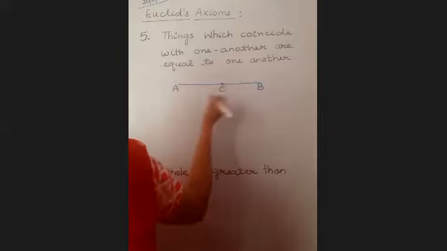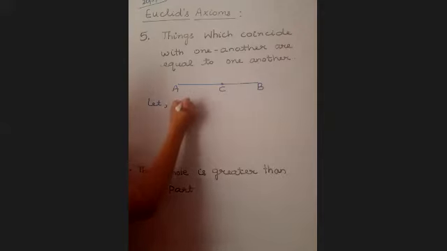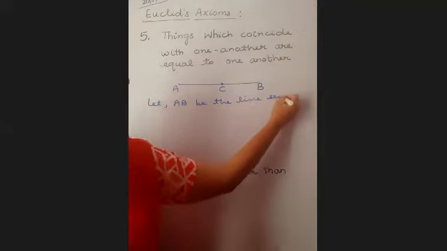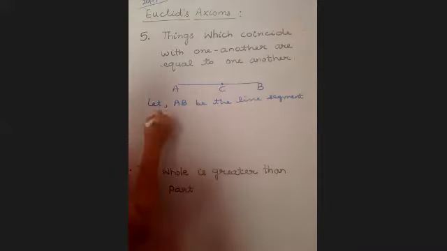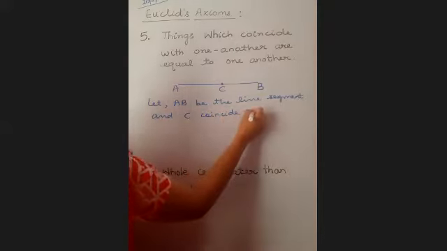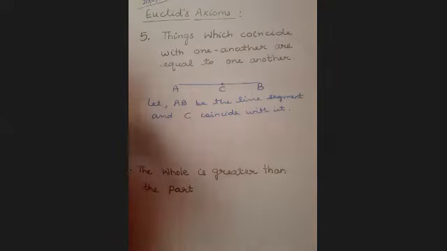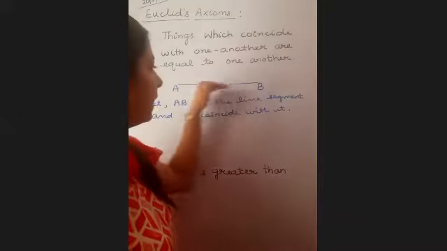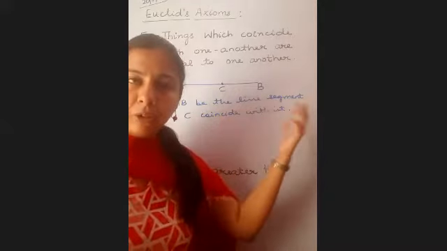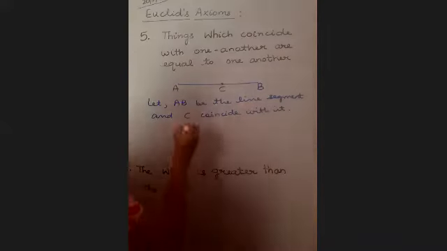Suppose C is a point on this. Let AB be the line segment. Okay? And C coincides with it. C coincides with it means C is also in the same line as AB. C जो है AB के ही किसी रास्ते में एक point है. So are they coinciding? Are three of them coinciding? Are they in the same line? Yes, ma'am.